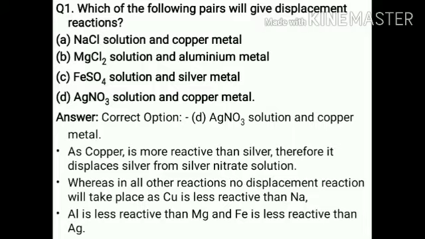Okay, the answer is already given: silver nitrate solution, because this question is based on the reactivity series. A highly reactive metal displaces a less reactive metal, we know that. In option A, copper is less reactive than sodium, so the reaction will not occur. In case B, aluminum is less reactive than magnesium, because the order is potassium, sodium, calcium, magnesium, then aluminum. In case C, silver is less reactive than iron. And in case D, copper is more reactive than silver, so copper displaces the silver and forms copper nitrate, so this reaction will occur.